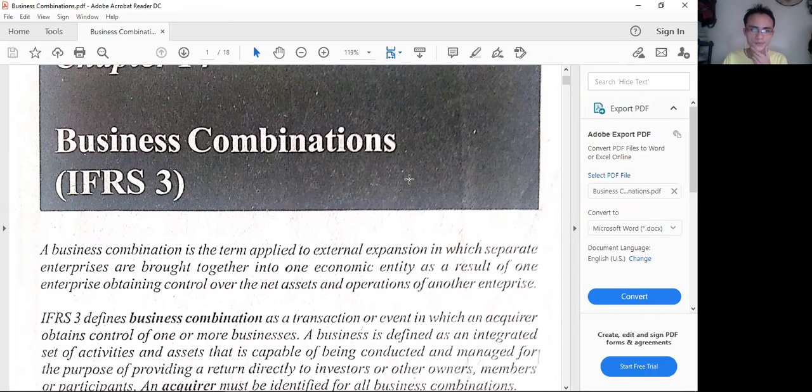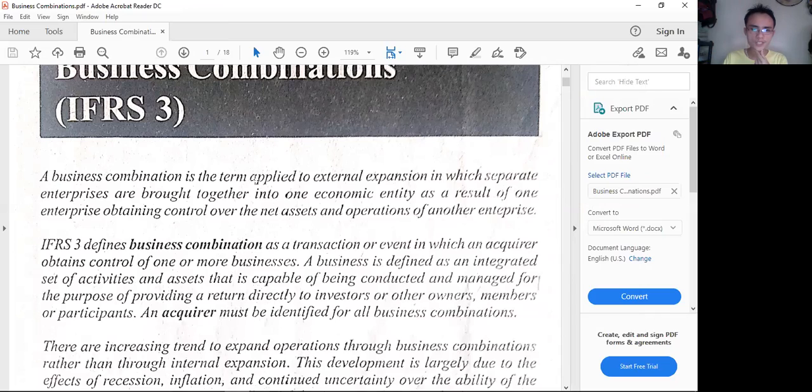So you have here the definition of a business combination. This can happen when separate enterprises are brought together into one economic entity as a result of one enterprise obtaining control over the net assets and operations of another enterprise.